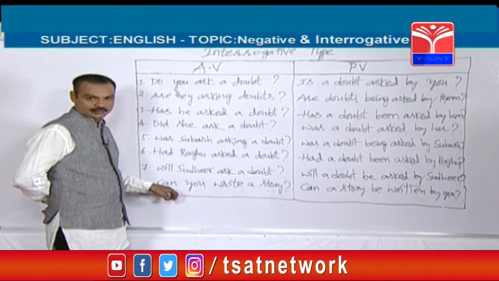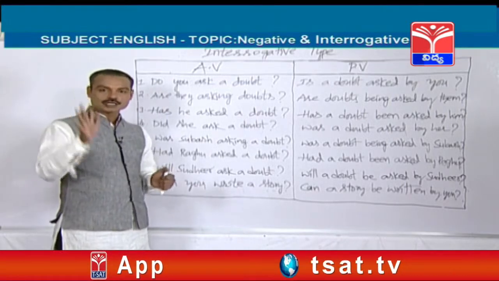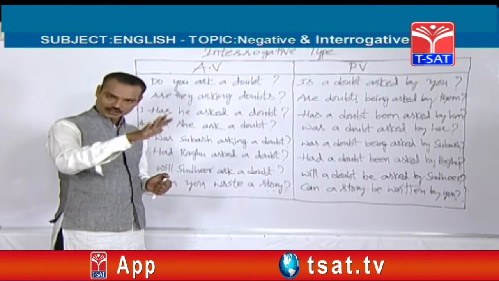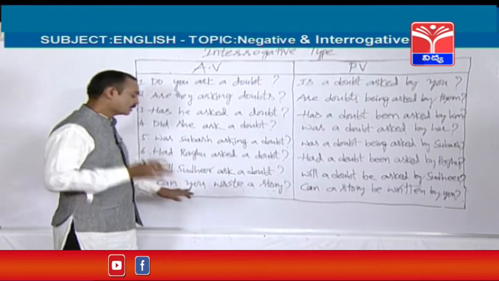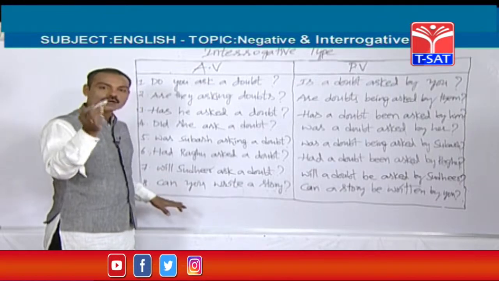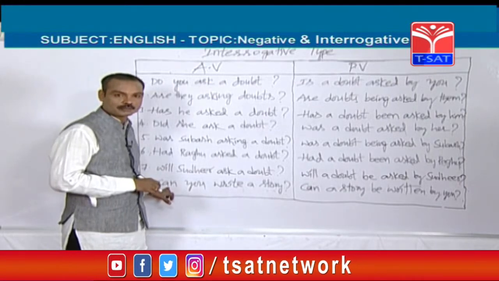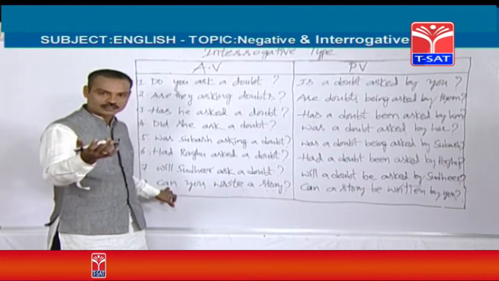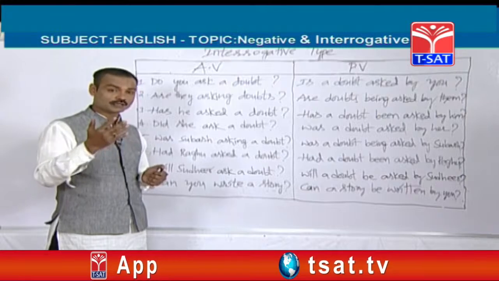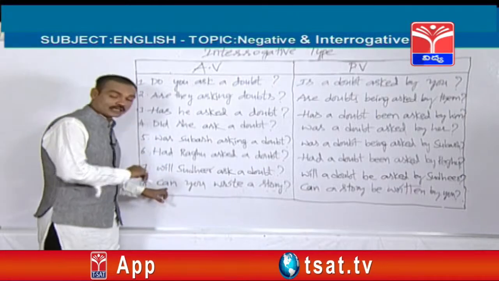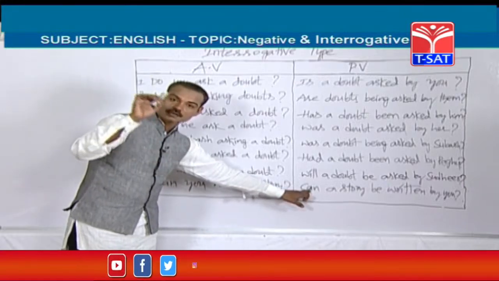Here is an example from modal verbs. Modal verbs means shall, should, will, would, can, could, may, might. So friends, in the examination, whenever you happen to see a question from modal verbs, like can, could, may, might, shall, should, will, would, if the active voice starts with can, even the passive voice also should be started with can.